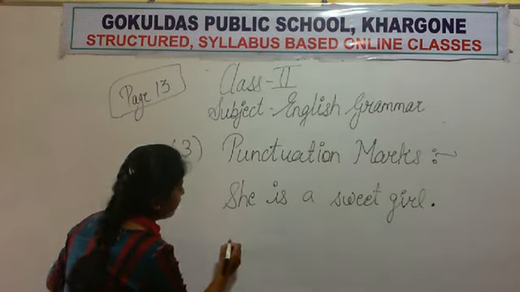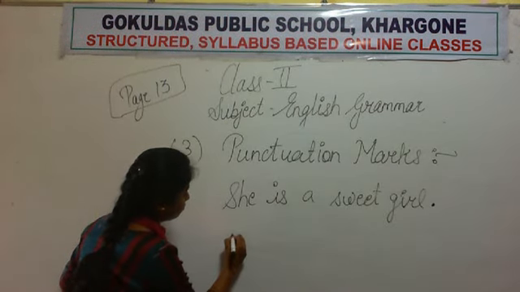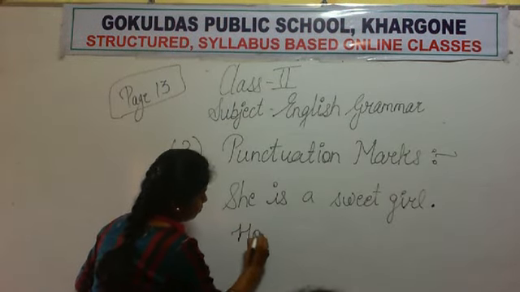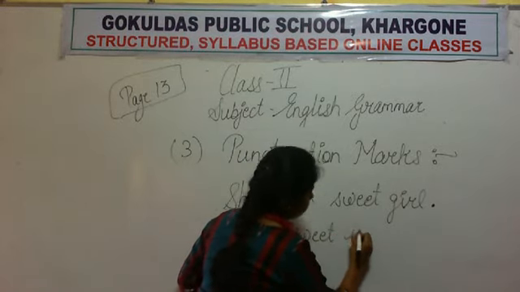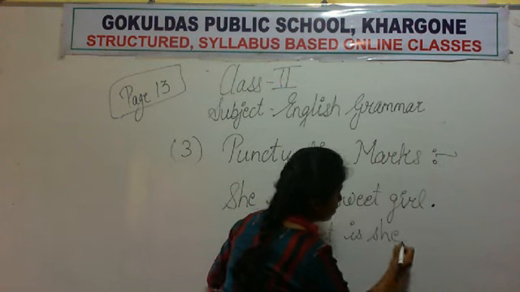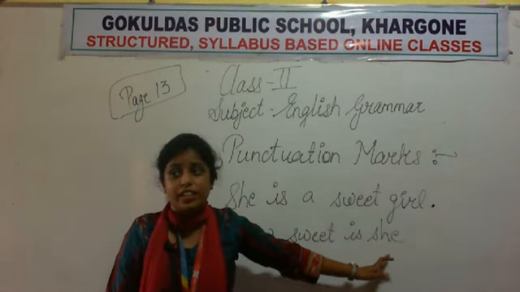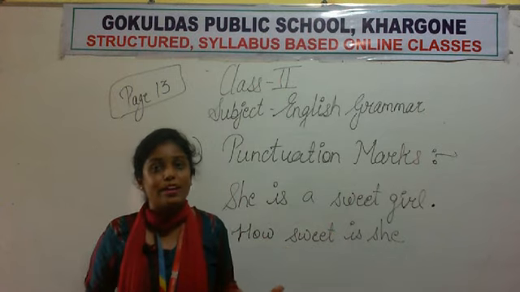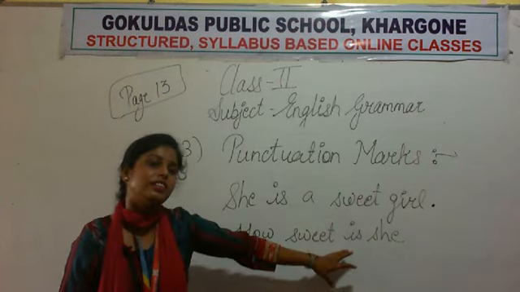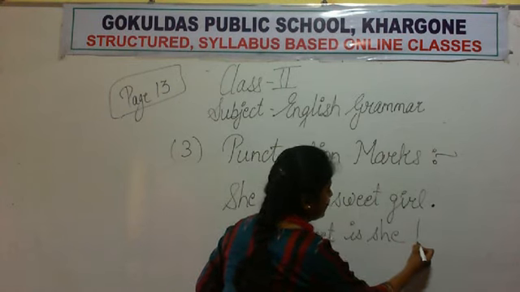Now secondly, if I write a second sentence: How sweet is she? कितनी sweet है वो? Wow! So I am surprised to see her sweetness. So what kind of sentence is this? An exclamatory sentence. Right.